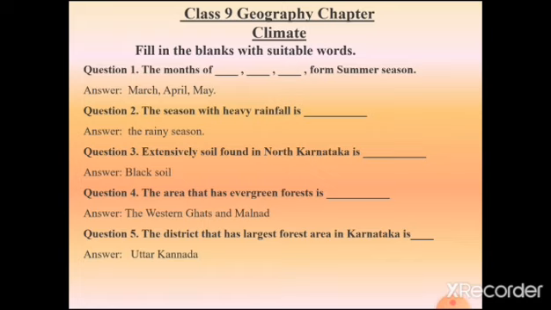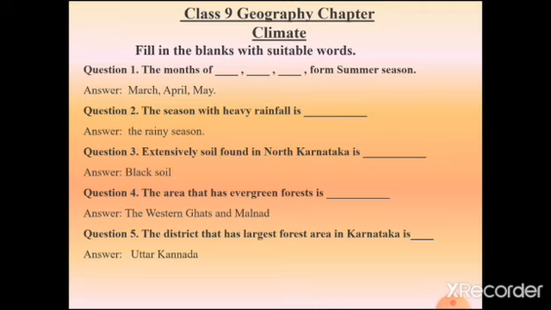Question number 1. The months of dash, dash and dash form the summer season. So here we have to find out the period of the summer season. We know that March to May is the period of the summer season. So the answer is March, April and May.